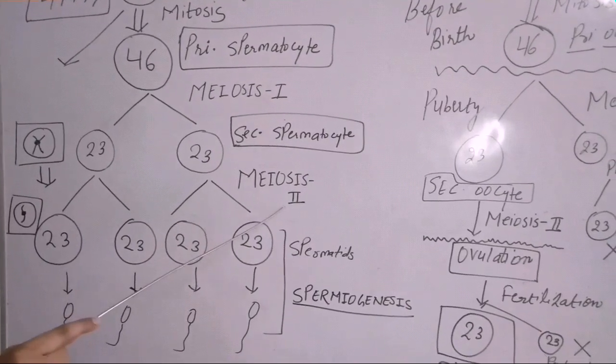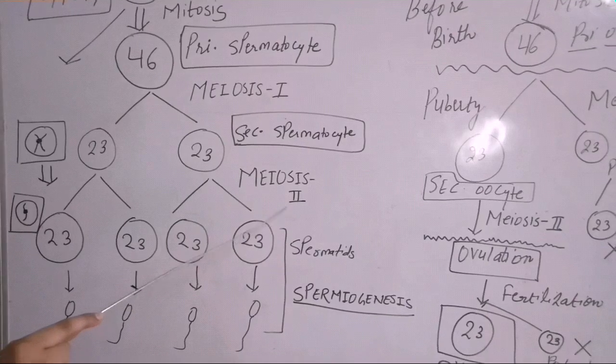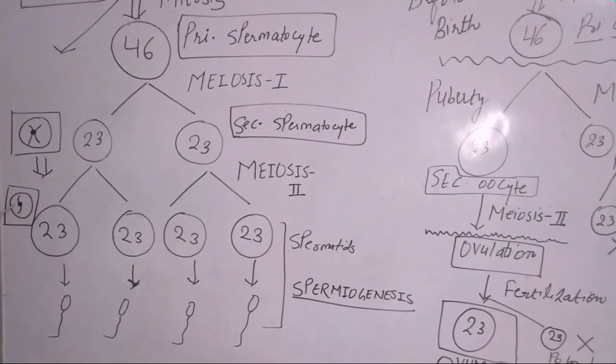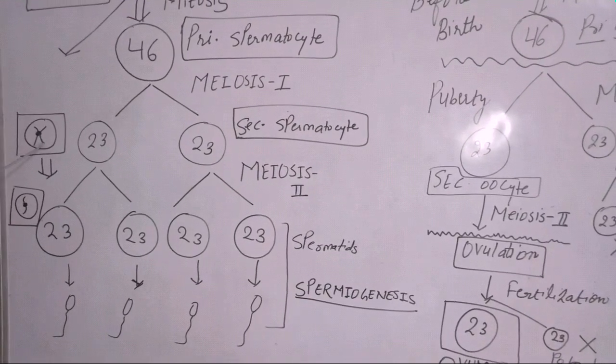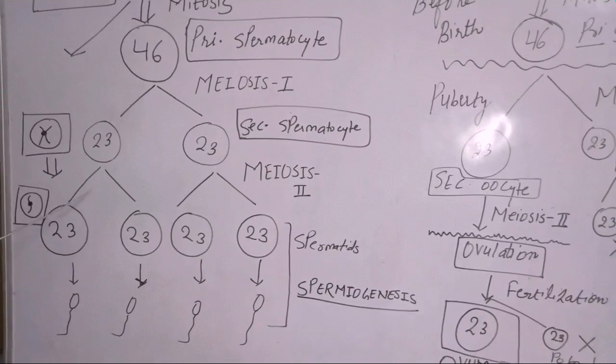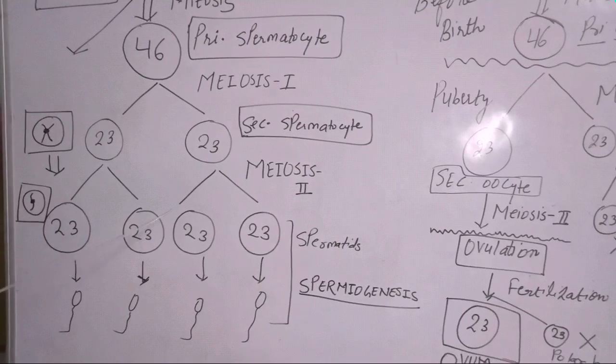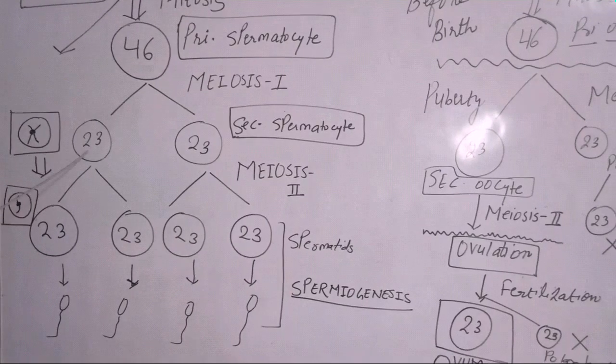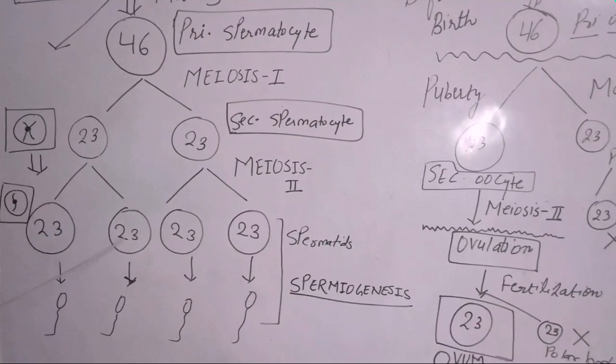After that there will be meiosis second. In meiosis second, there will be splitting of the centromere, and the two sister chromatids separate and enter into two different cells. In meiosis second, two cells are formed from one cell, but the chromosome number is the same.